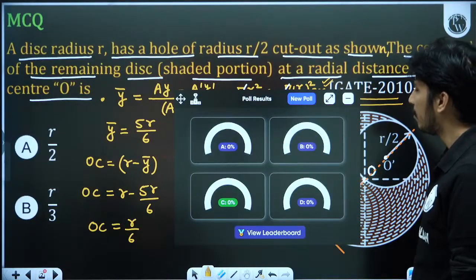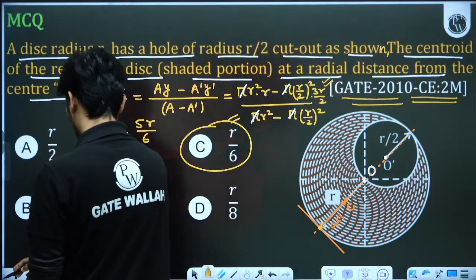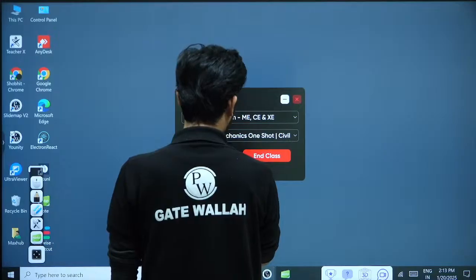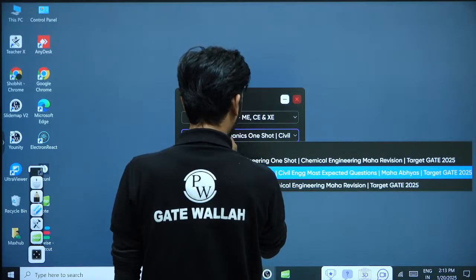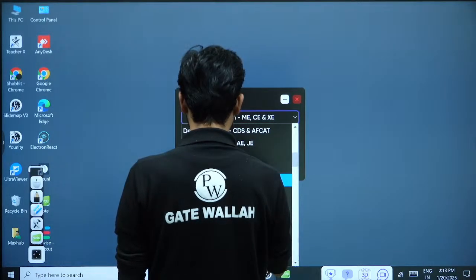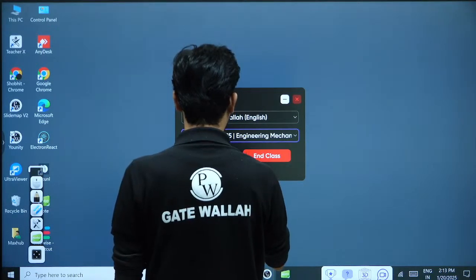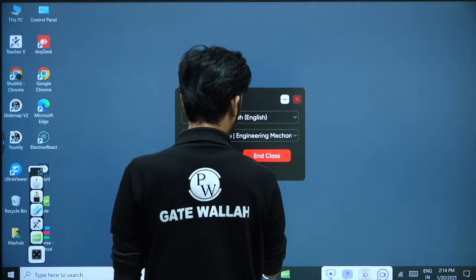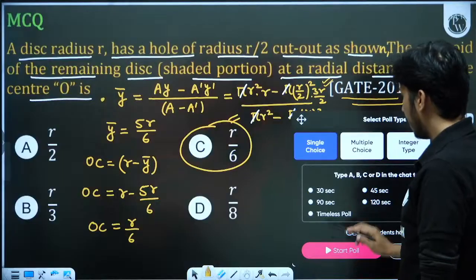But why has this poll not taken the answers? I'm not sure. Let me check whether I have started the correct poll. Engineering mechanics. Okay, I have not started the correct poll. Give me just a minute. Now I have started the correct poll, so now I am creating the poll.